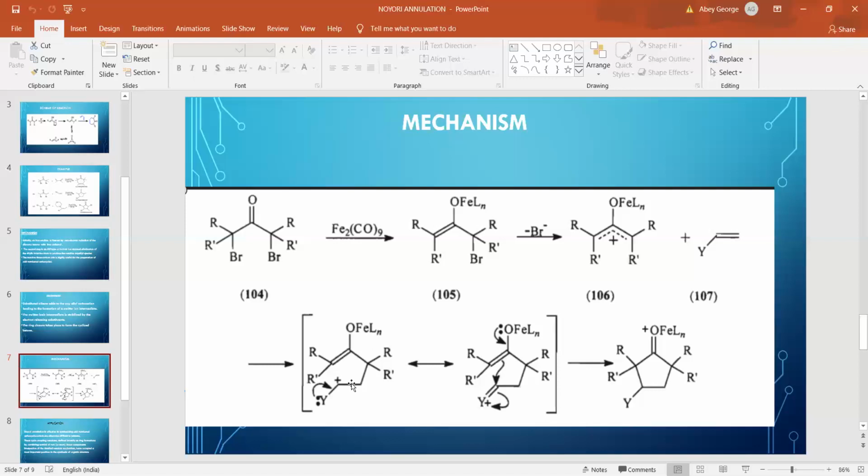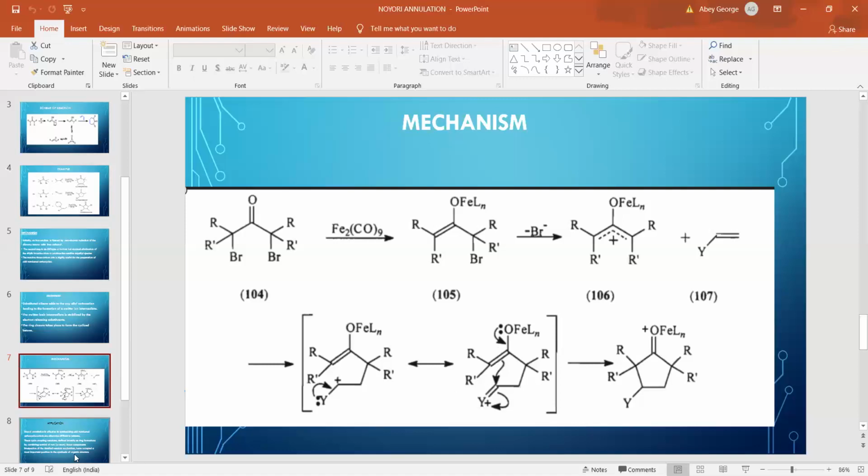Then this zwitterion intermediate undergoes an annulation reaction by electron transfer in this direction. And the product is a cyclopentanone.